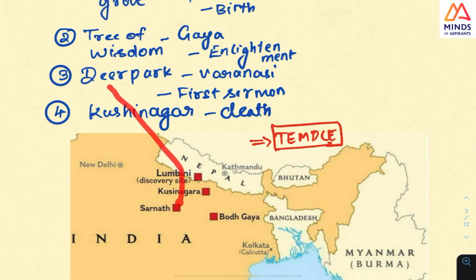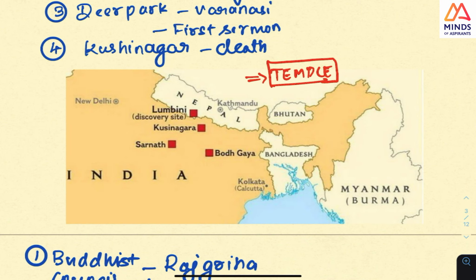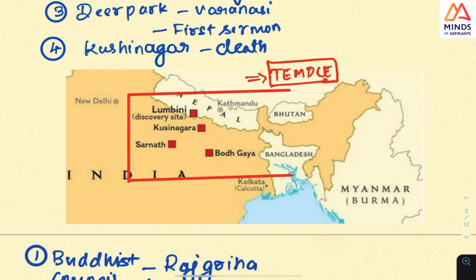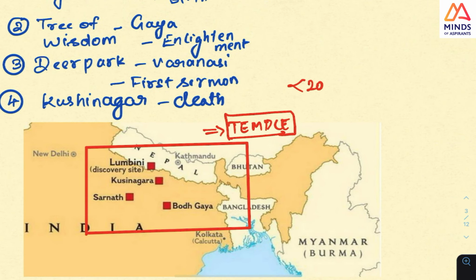And then this Deer Park. So this is Deer Park, where the first sermon happens, and this is Kushinagar, the place of death of Buddha. But why this is important is that, see, look at this point. This is the span, or Buddha could have gone a little above this span. But there was a question 2 times. So this was before 2015.